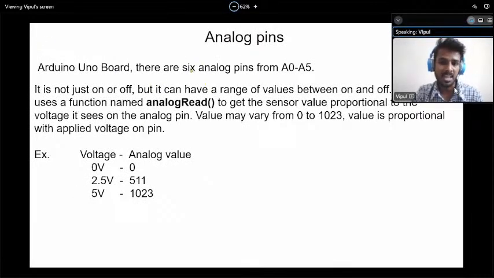Similarly, there are analog pins also. There are a total of 6 analog pins in the Arduino. What are they reading? They are reading analog values. Analog values means what? They are continuously changing all the time. So how does a digital sensor work? It has only two definite states, high or low. In an analog sensor, there are limits: from 0 to 5 volts, there will be 0 to 1023 steps. So we can get 1, 2, 3, 4, 2.5 volts in the analog voltage. And for that, we are using the analogRead command.